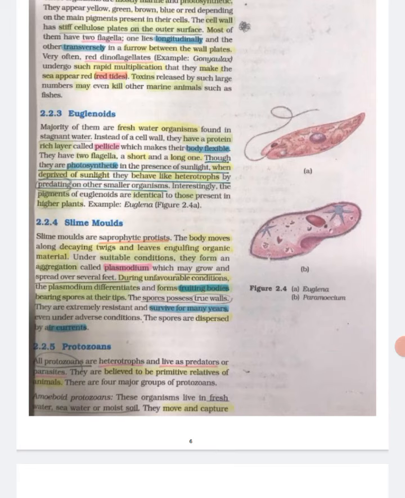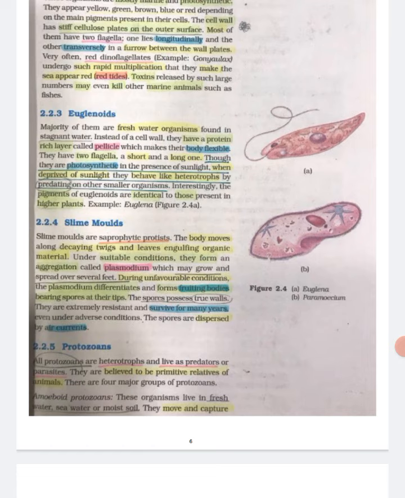They appear yellow, green, brown, blue or red depending on the main pigments present in their cells. The cell wall has stiff cellulose plates on the outer surface. Most of them have two flagella. One lies longitudinally and the other transversely in a furrow between the wall plates. Very often red dinoflagellates, example Gonyaulax, undergo such rapid multiplication that they make the sea appear red, that is red tides. Toxins released by such large numbers may even kill other marine animals such as fishes.